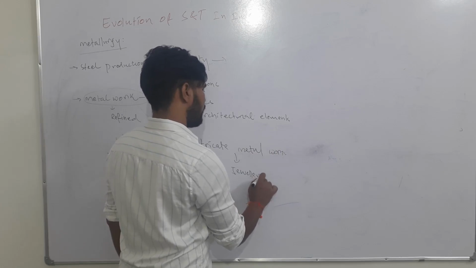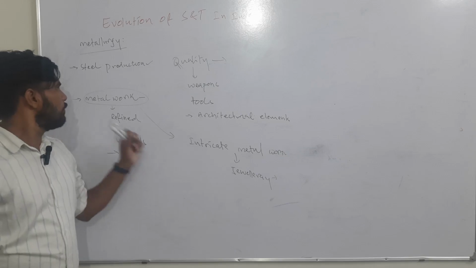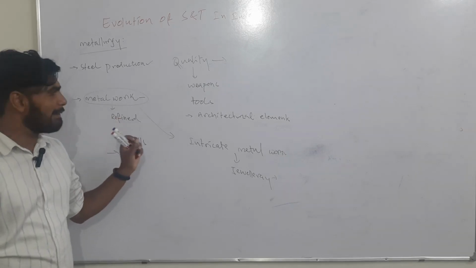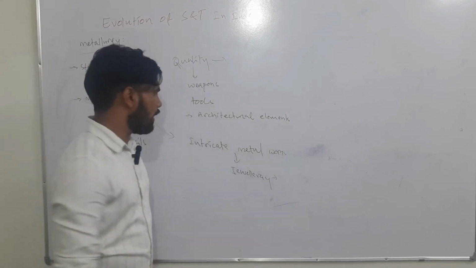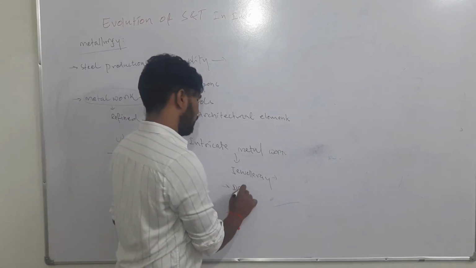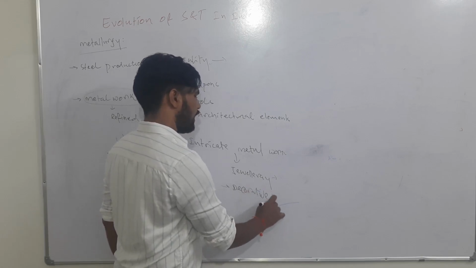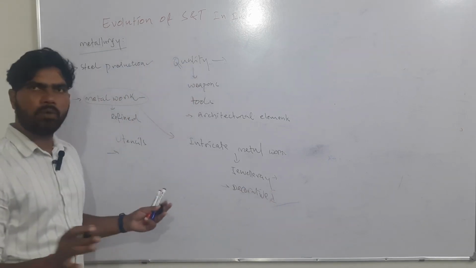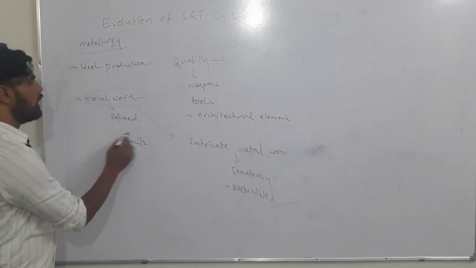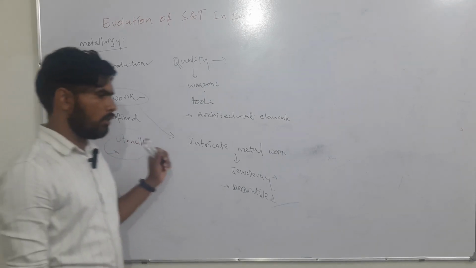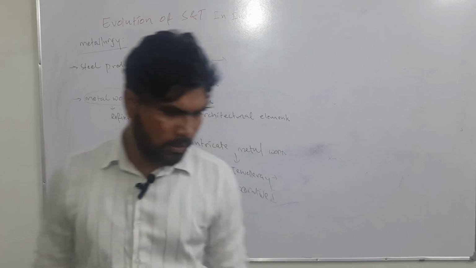The designs are very difficult, so because of the refinement in metalwork techniques, good quality jewelry was produced. Decorative items to decorate homes and palaces were also produced, along with daily utensils. So these are the advancements in metallurgy.